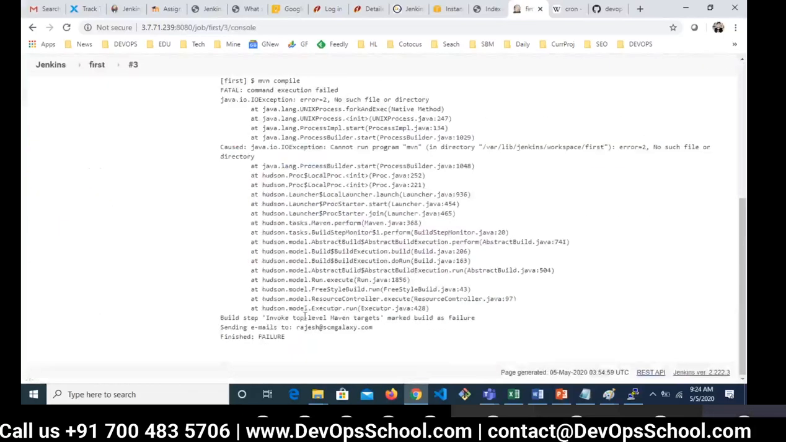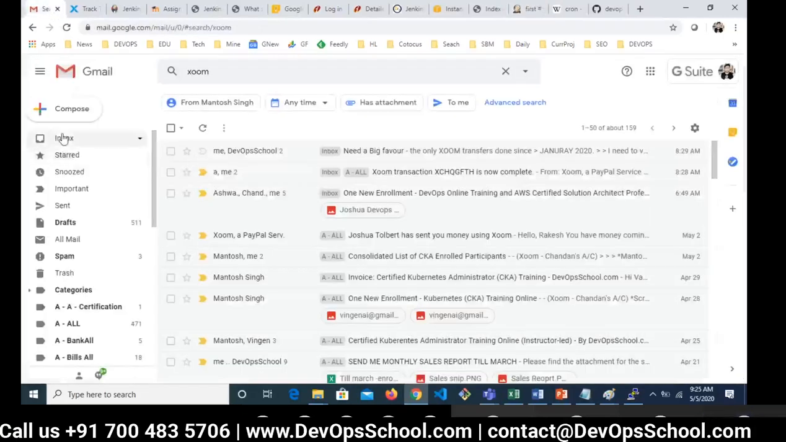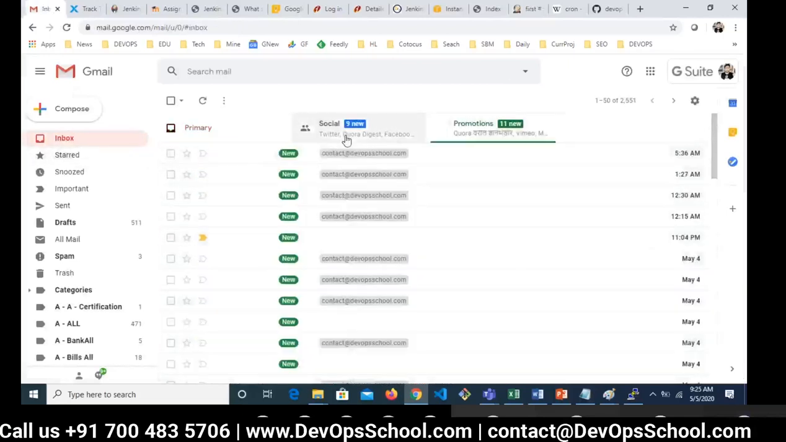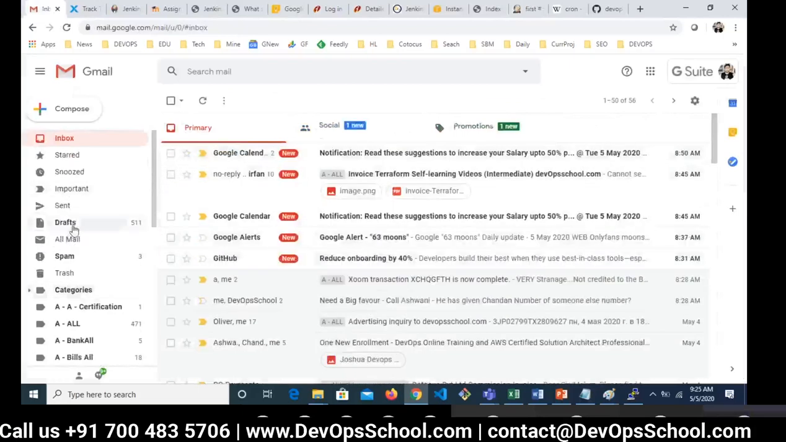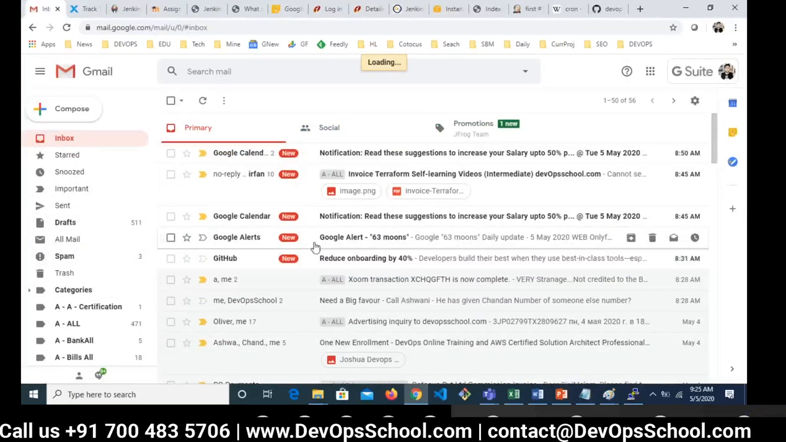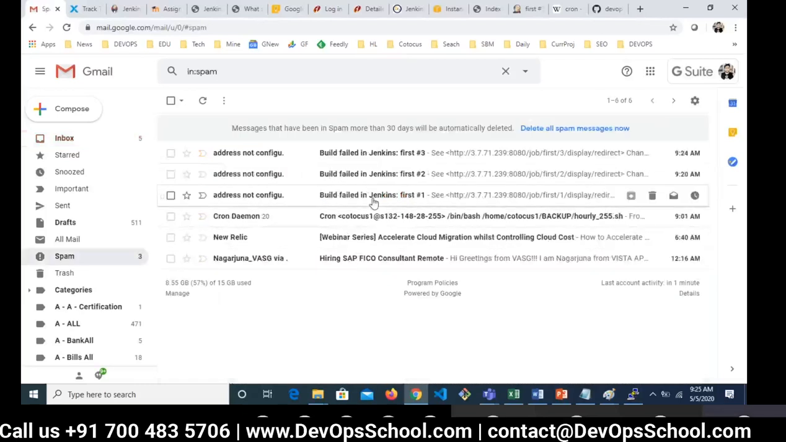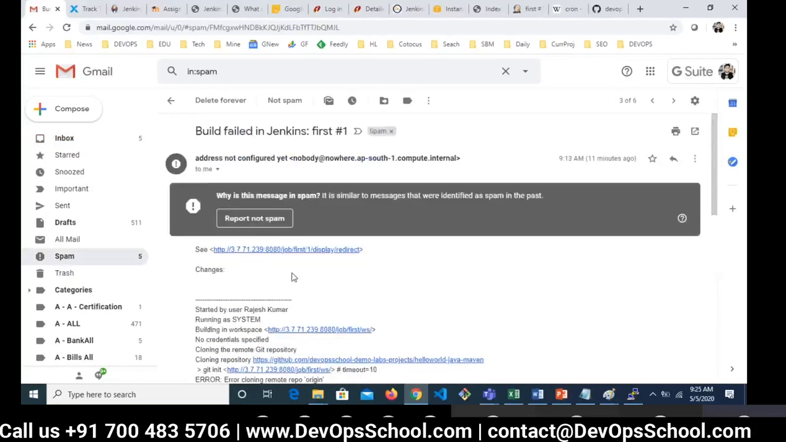Did it deliver the email? I see that the email has been delivered. Can I check it? Spam. See here, build number 1, 2, 3. Here, this is the one failure.